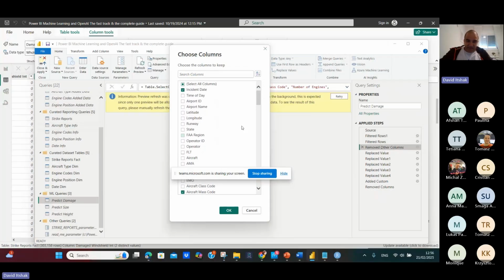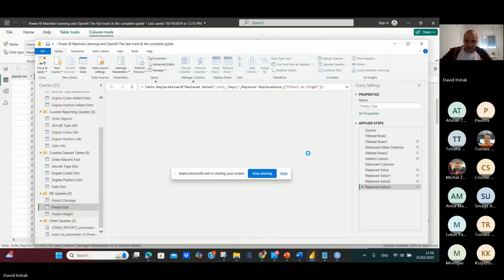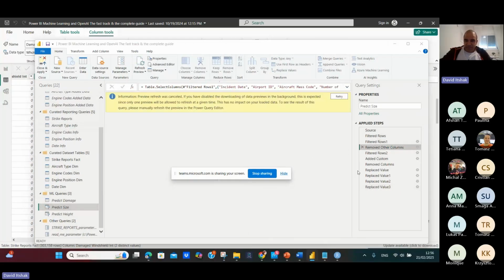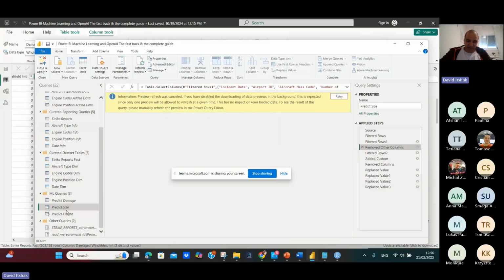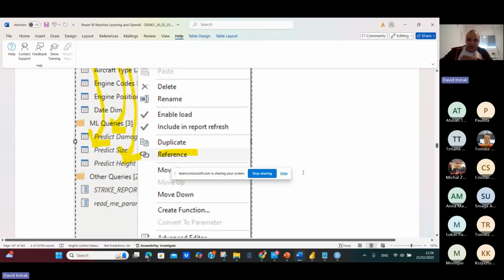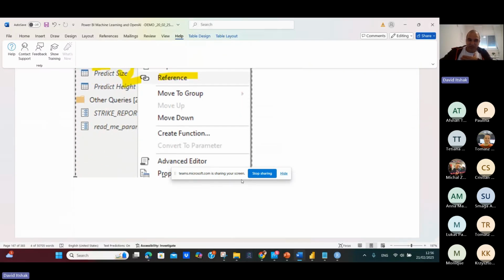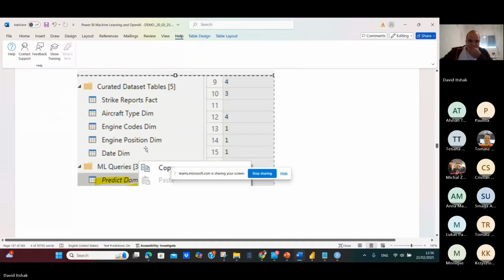For the predict size, it's the same. You can see it here. And for the predict 8, you can see it here, because what I did here, I create ML queries.